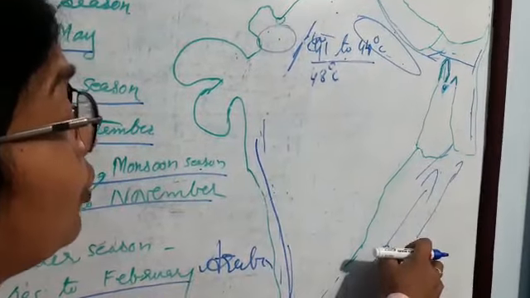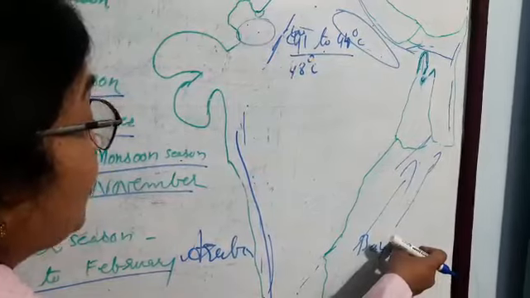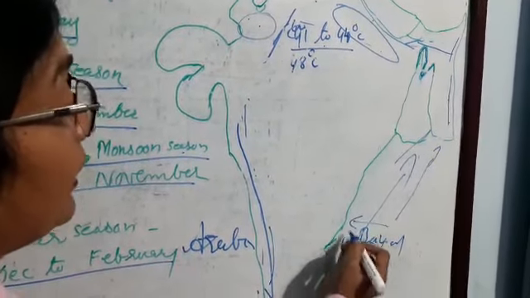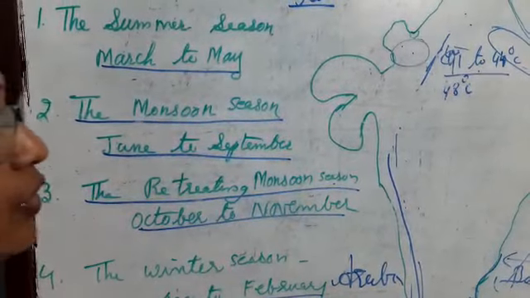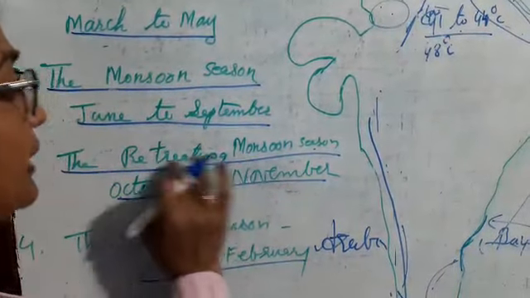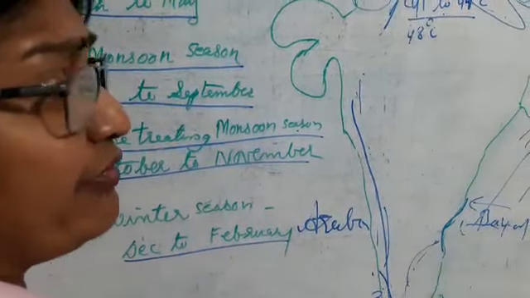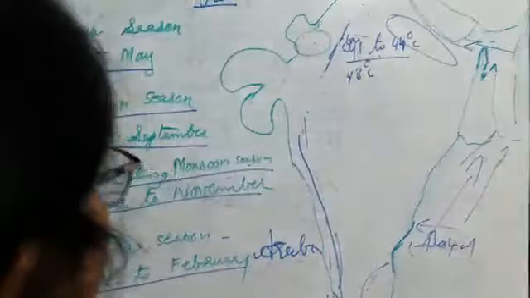It will move towards the water on this side, pick up the moisture, and come back, and the Coromandel coast, this area, will get rainfall. So during the retreating season, Tamil Nadu will get heavy rainfall in October and November. Tamil Nadu gets rainfall in October and November because of the retreating monsoon season. The whole of India gets rainfall in June, July, August, September, except Tamil Nadu. Here there is heavy rainfall, 70 centimeters, 80 centimeters.